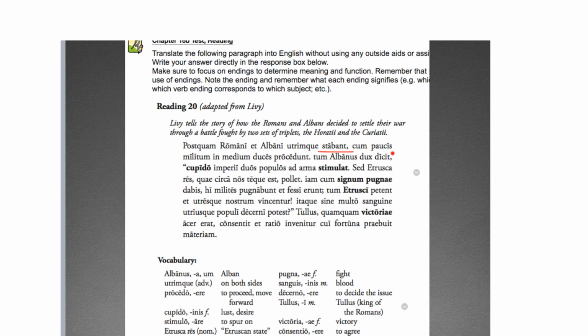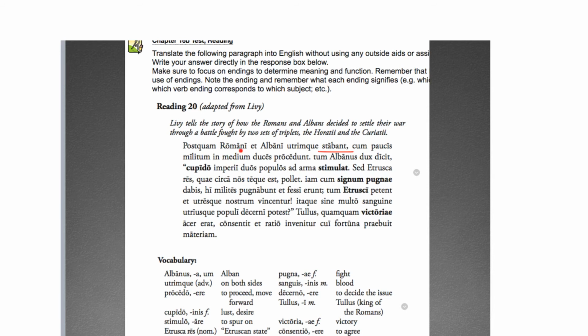So then the Alban leader says, cupido is a little tricky because that O ending makes it look like an ablative, but it's actually a third declension noun whose nominative happens to be cupido, so that is the nominative, all right? And then this imperii, we can say desire of power. I'm not sure we'd say that in English, desire for power. Probably sounds a little bit better, but either way, imperii is a genitive going with cupido.